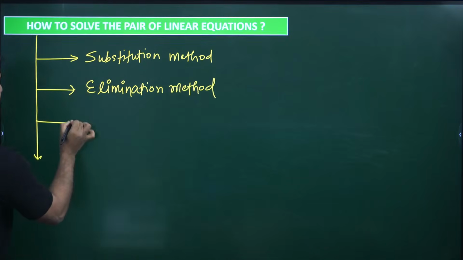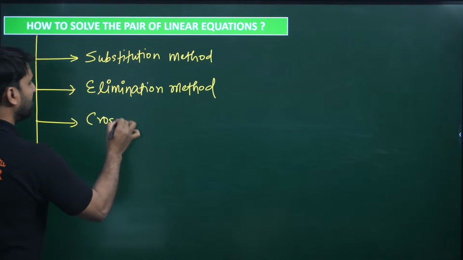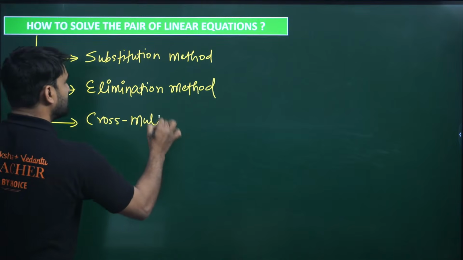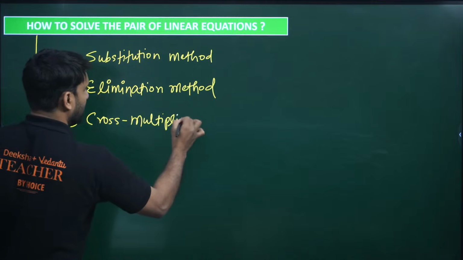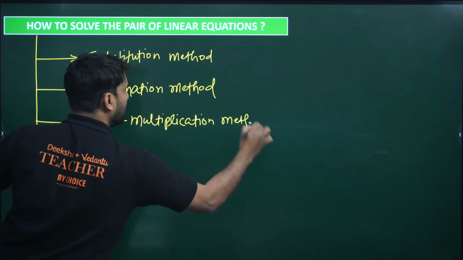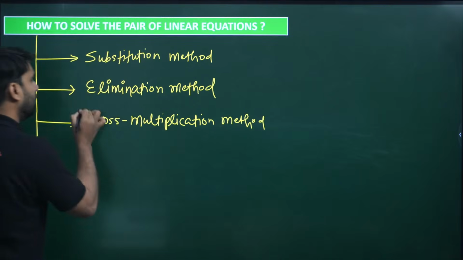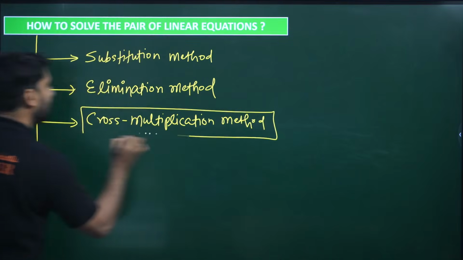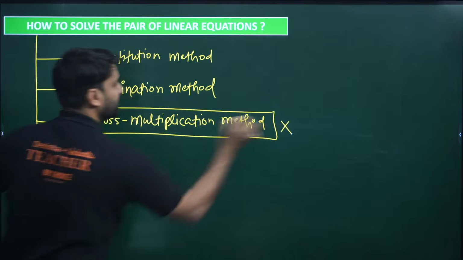The third method is the cross multiplication method, which is not in your syllabus this year. This particular topic has been excluded this year.